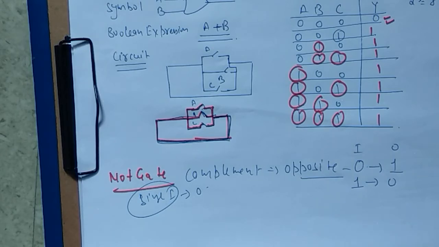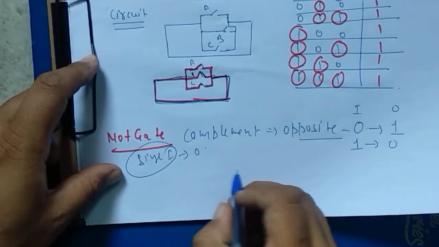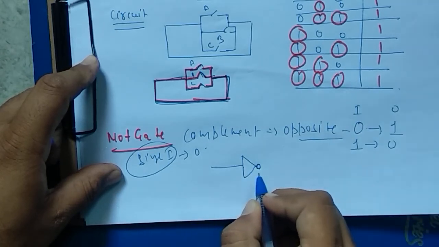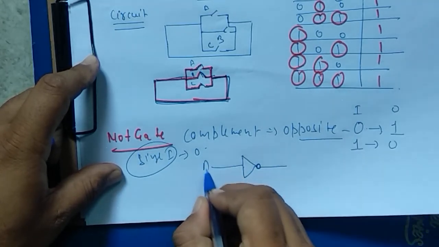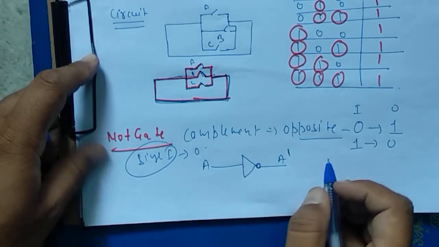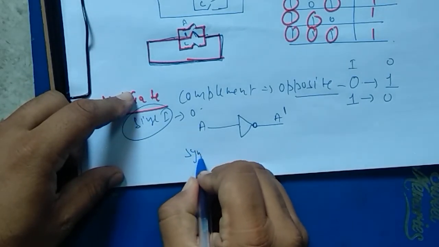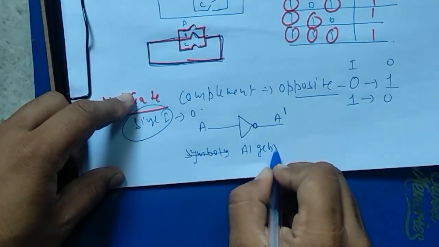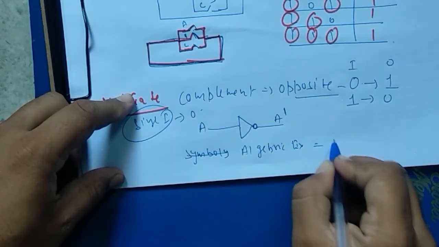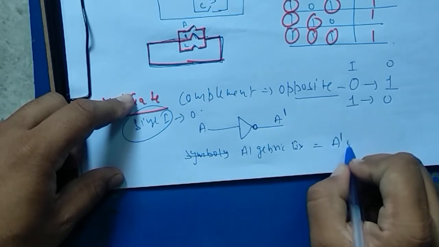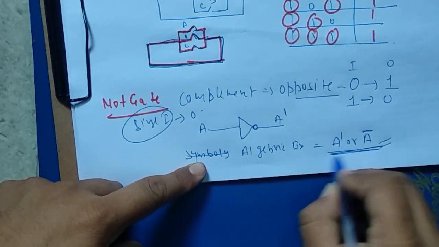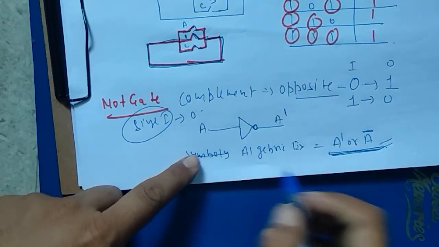Okay, now what is the symbol of NOT gate? It will look like a triangle, and here we put one circle, and if the input is A, then the output will be A bar. The algebraic expression will be written as A bar. So what is NOT gate?